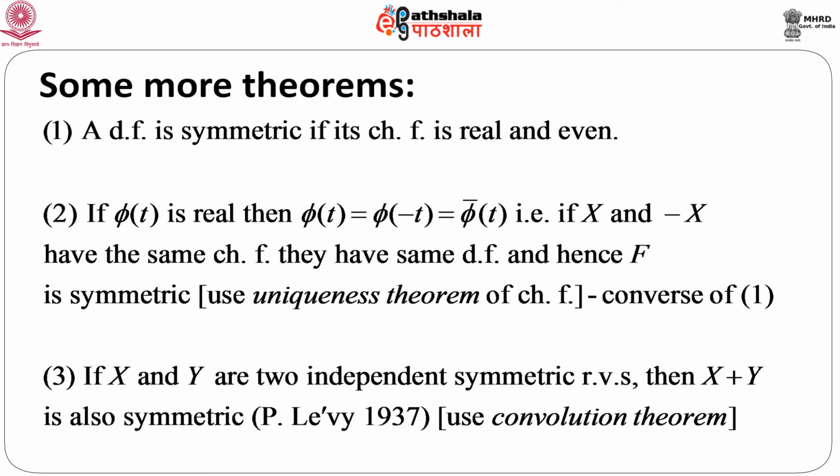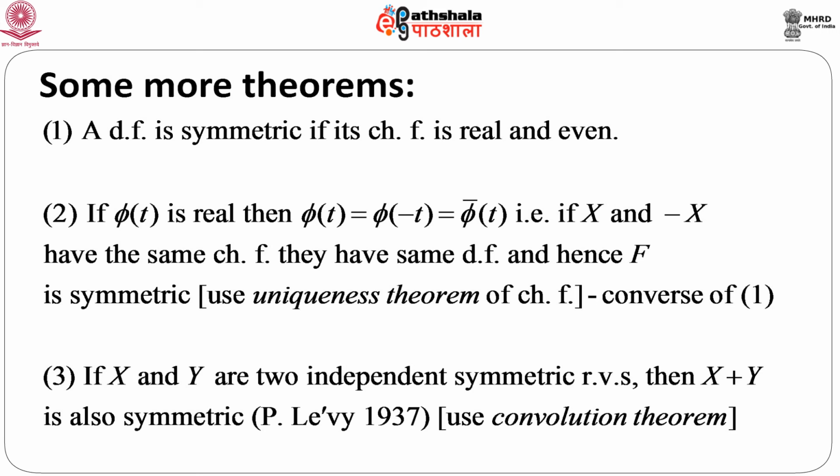So that means if x and minus x have the same characteristic function, they have the same distribution function, and hence capital F, the distribution function, is symmetric. This is obtained by the uniqueness theorem of characteristic function, which we will discuss later, and this theorem is nothing but the converse of the previous theorem.